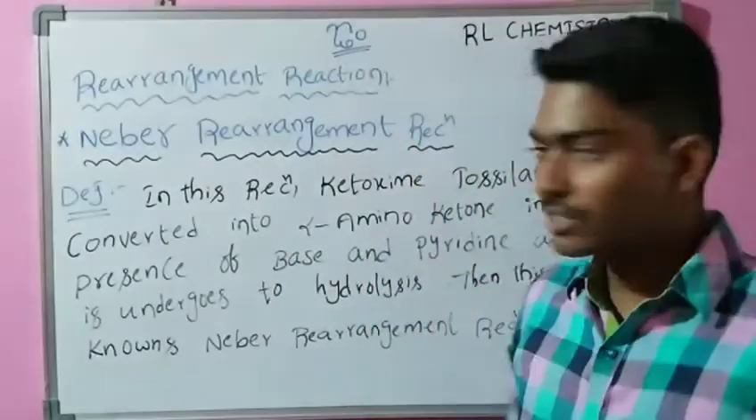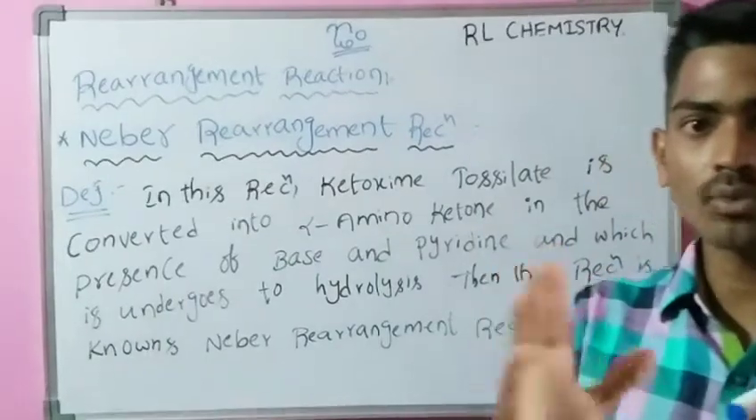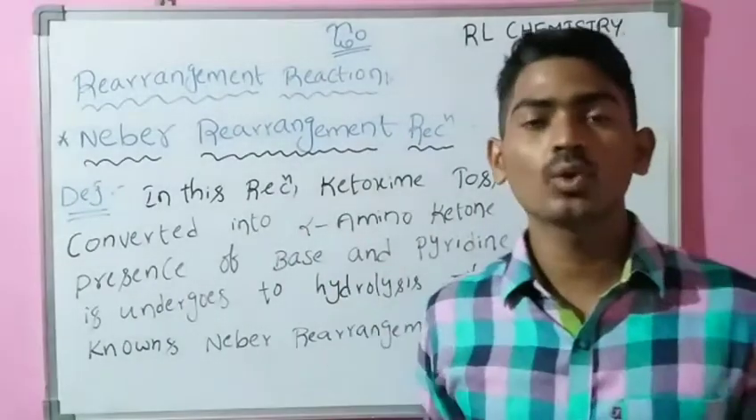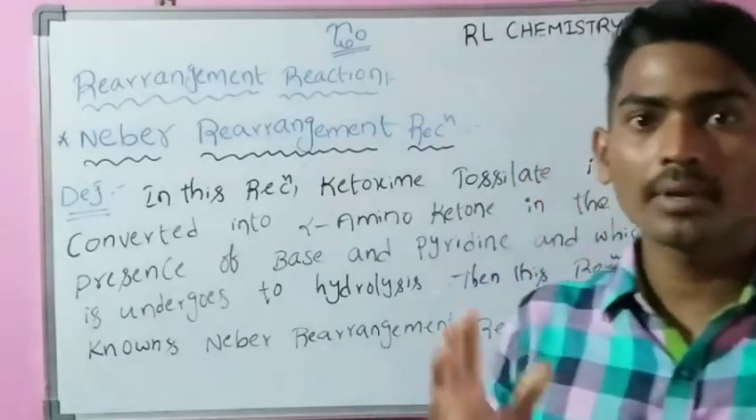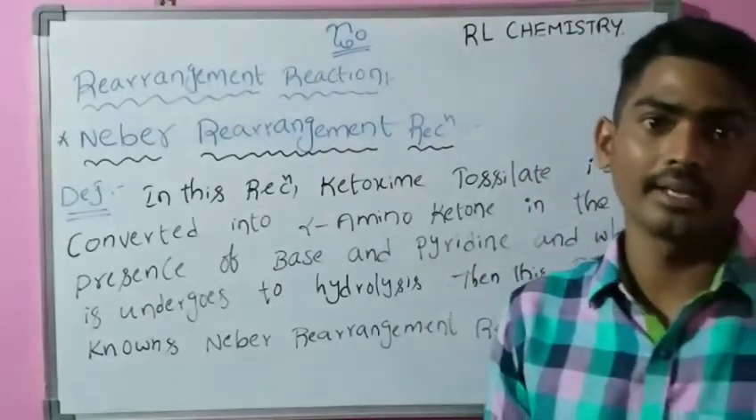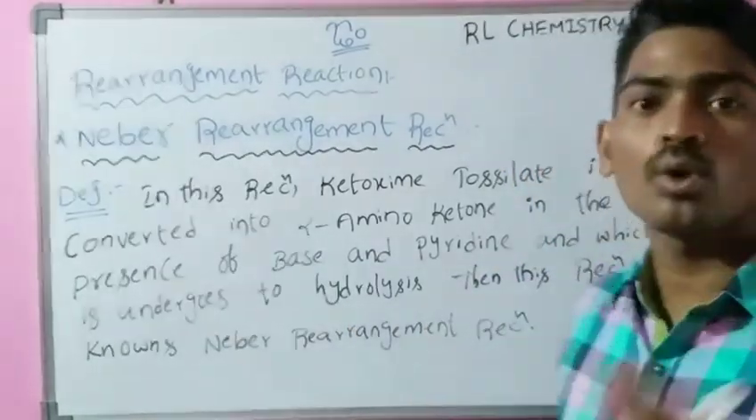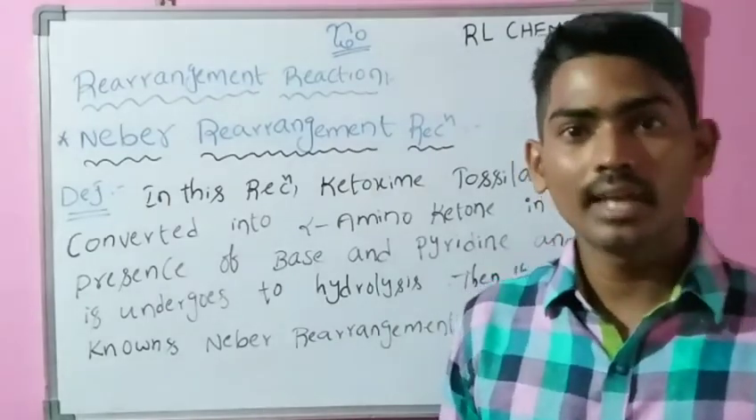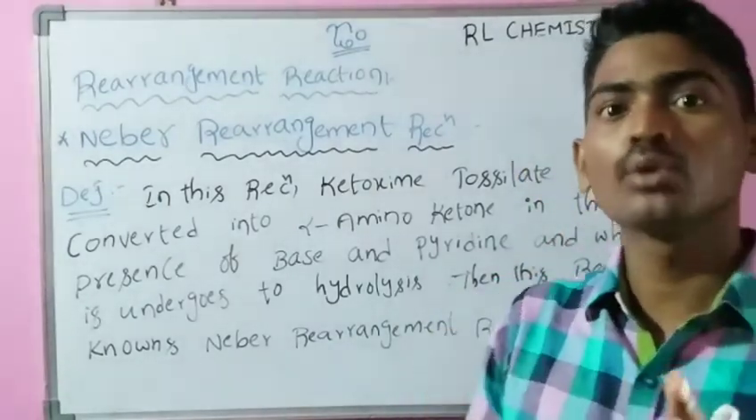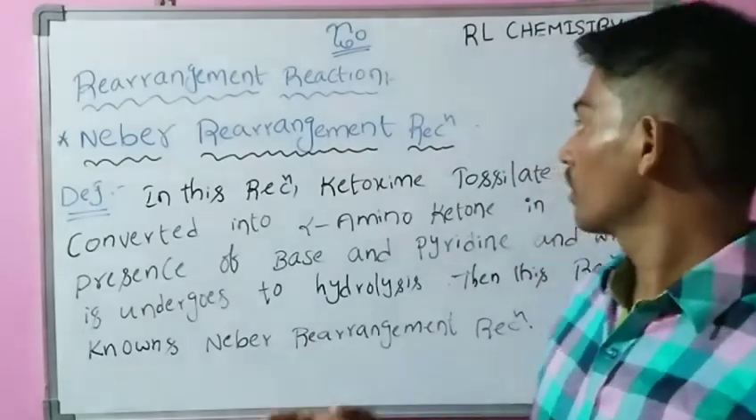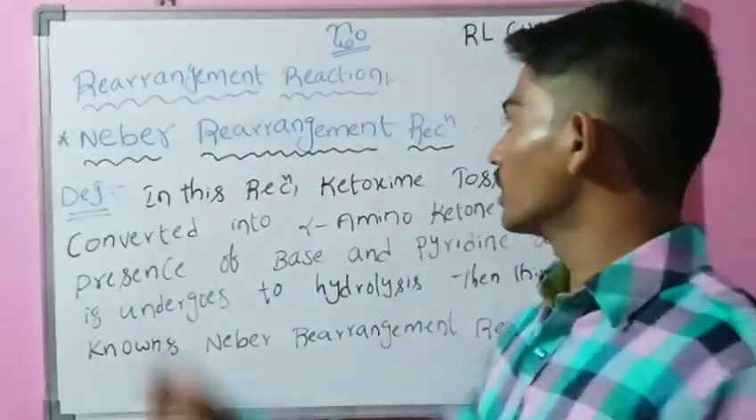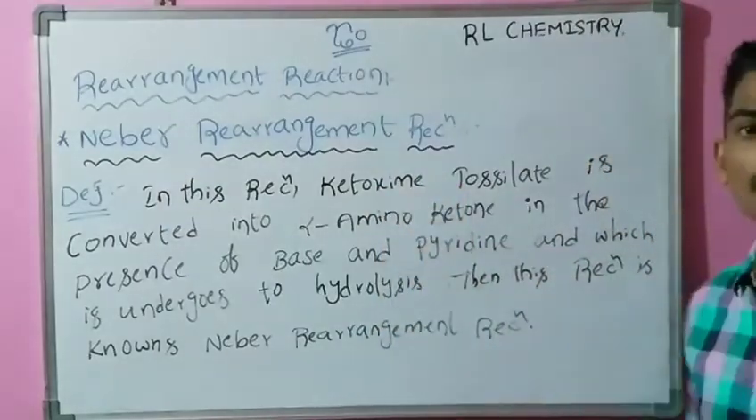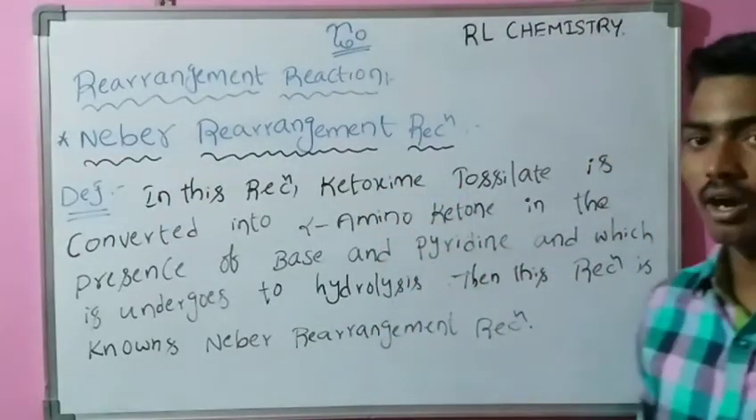In this rearrangement reaction, when ketoxime tosylates are converted into alpha amino ketone containing compounds in the presence of base and pyridine, and hydrolysis takes place, then it forms an alpha amino ketone containing compound from ketoxime tosylates. This is the definition of Neber rearrangement reaction. Note down this definition on the board.